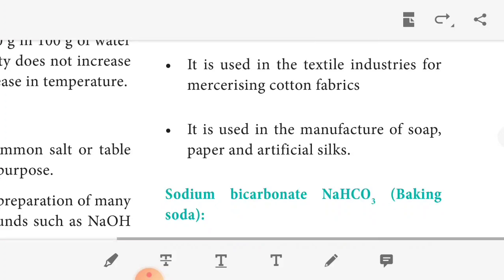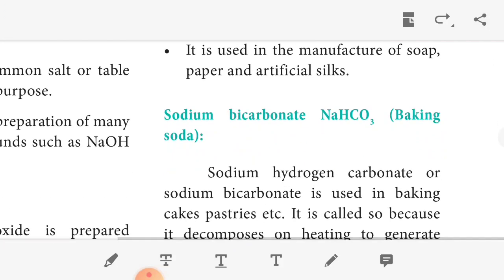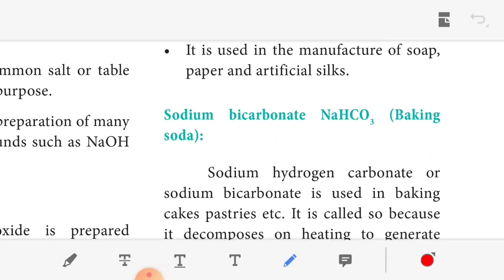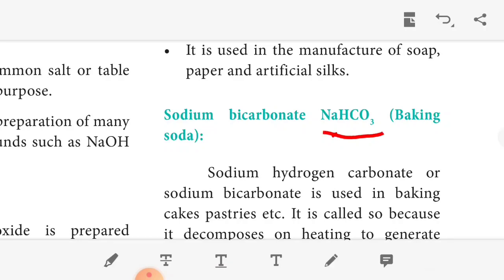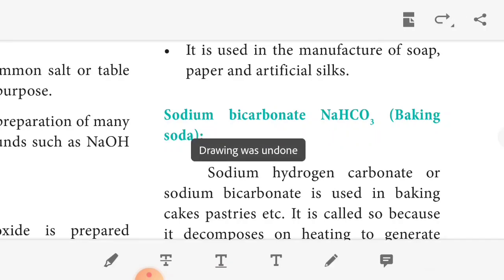The last important compound of the alkali metals is sodium bicarbonate. The formula of sodium bicarbonate is NaHCO3. It is also called sodium hydrogen carbonate, or baking soda. You know where we use baking soda.